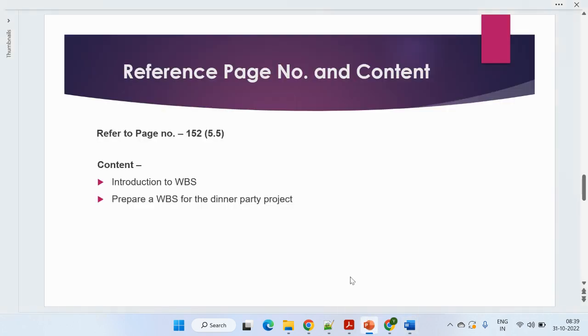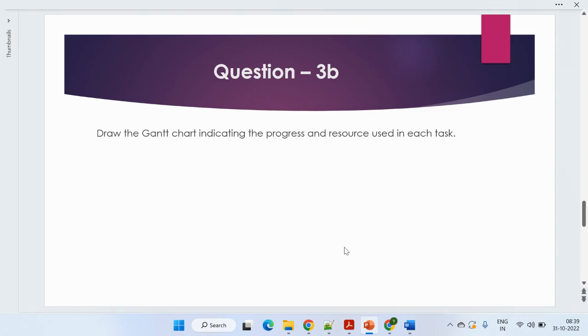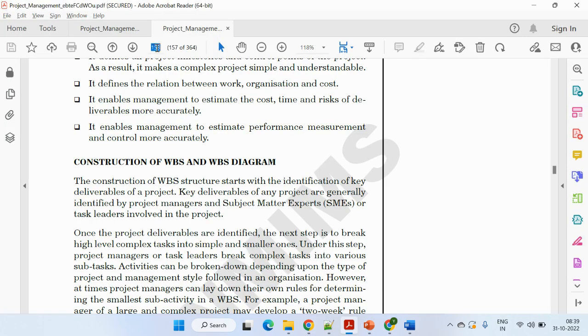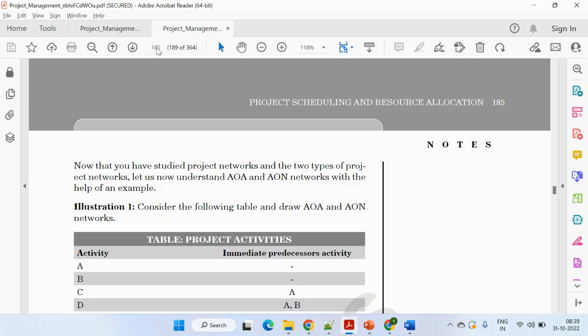So I think the third question is pretty much clear. Moving to the last question, 3B: draw a Gantt chart for indicating the progress and resource use in each task. So, firstly, we need to again give an introduction of the Gantt chart and draw the Gantt chart for the dinner party project. Going to page number 185.